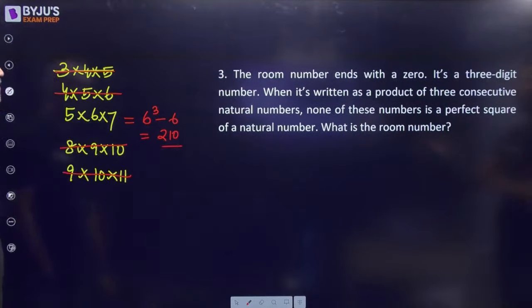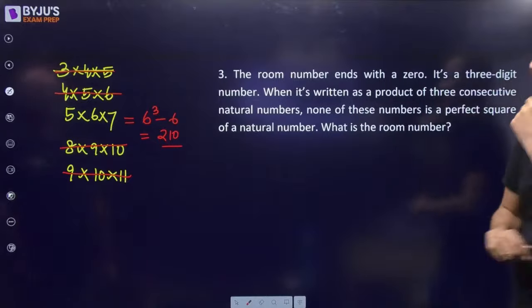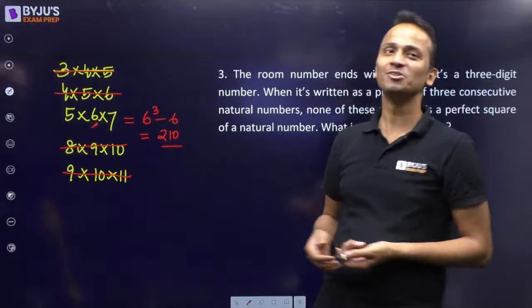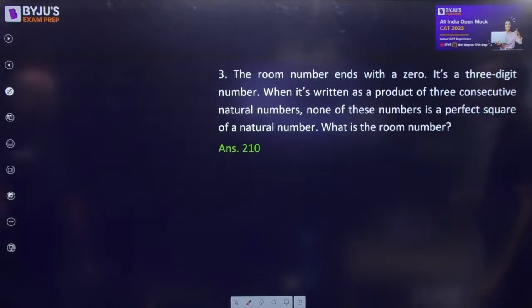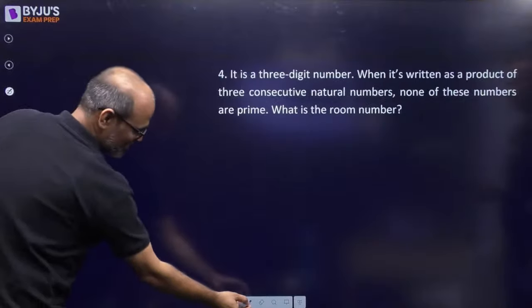अरे ऐसे ही मल्टीप्लाई कर लो ना, क्यों बच्चों को डरा रहे हो? So 5 into 6 into 7. Okay. So 5 into 6 into 7 is 210. Okay. And 210 is the final answer. Next question.